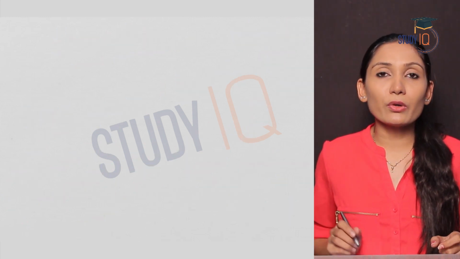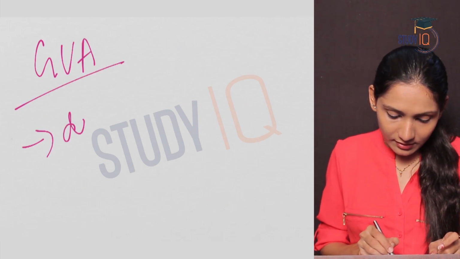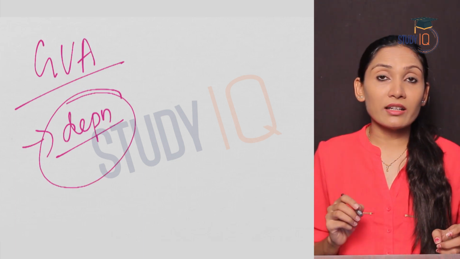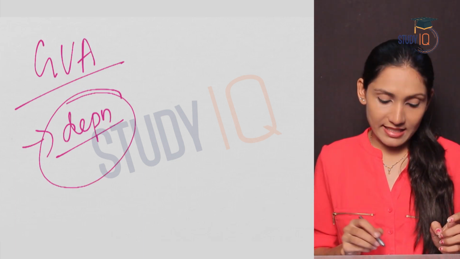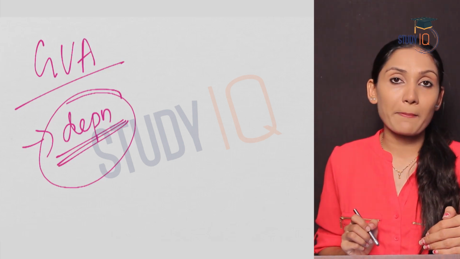One thing that you should notice in GVA is that depreciation is not considered. So depreciation is not adjusted in the calculation of GVA. We have already seen what is depreciation.